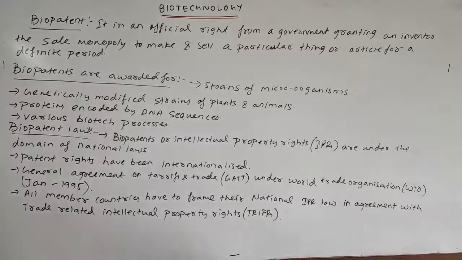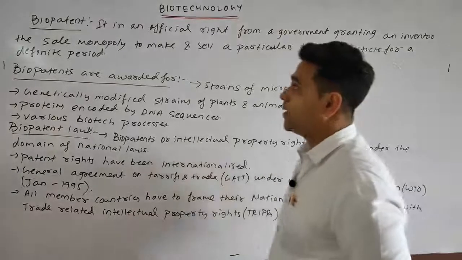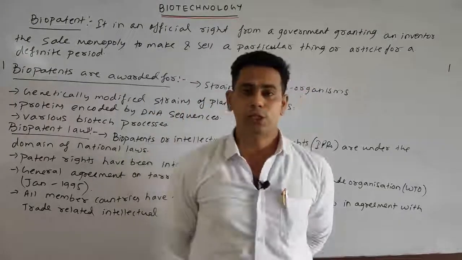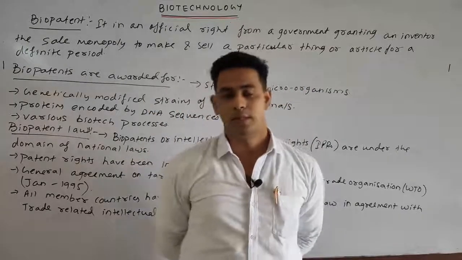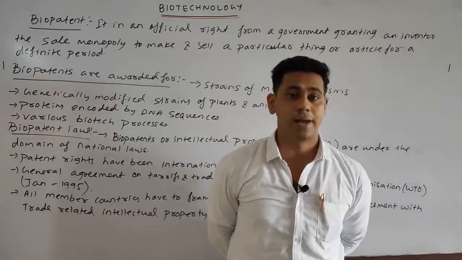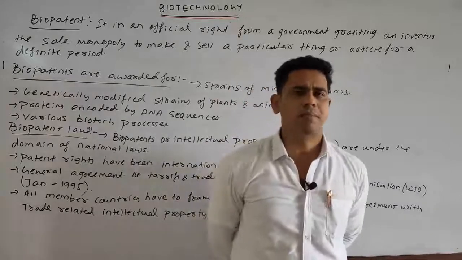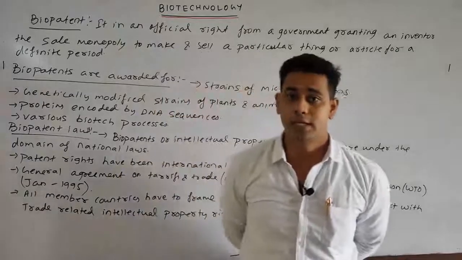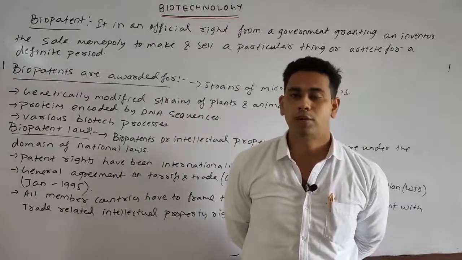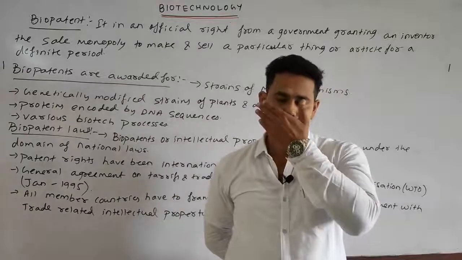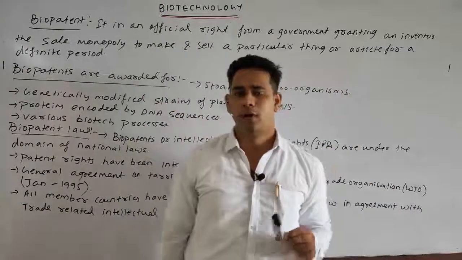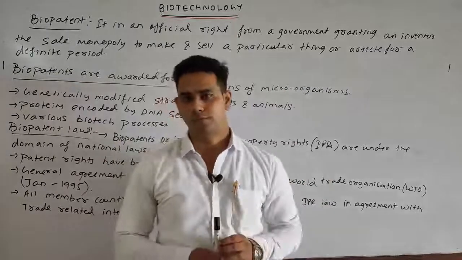Now come to your next topic, that is biopatent. First we discussed biosafety, then biopiracy. Now we discuss the biopatent. A patent is concerned with someone's particular right.